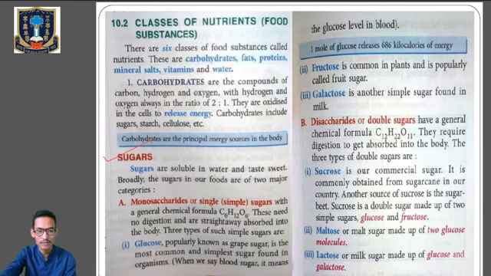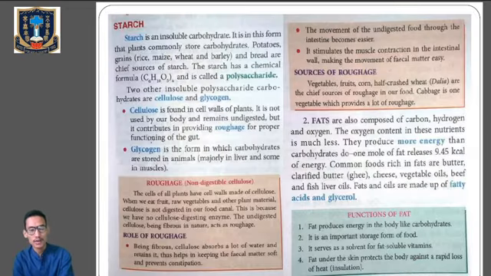Next one, starch, the next carbohydrate. Starch is an insoluble carbohydrate. It is in this form that plants commonly store carbohydrates, because if you remember photosynthesis, in most plants, after photosynthesis, the glucose will be changed into starch and synthesized. So starch is an insoluble carbohydrate.